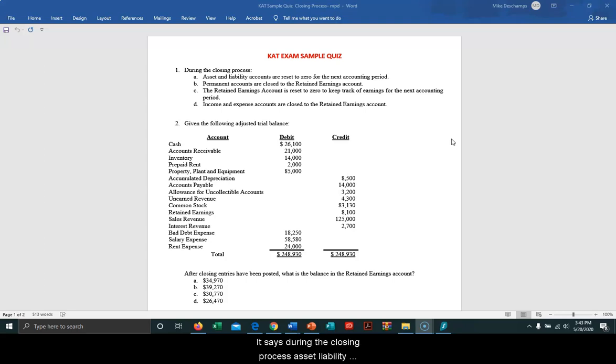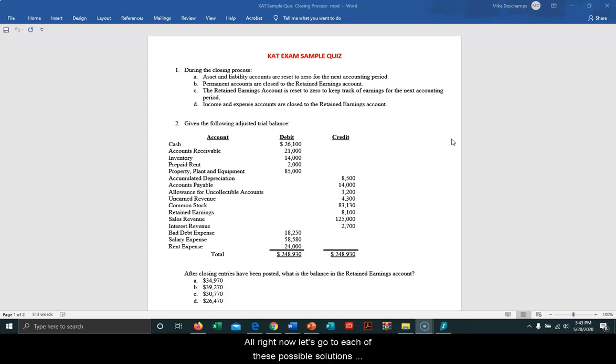It says, during the closing process, A, asset and liability accounts are reset to zero for the next accounting period. B, permanent accounts are closed to the retained earnings account. C, the retained earnings account is reset to zero to keep track of earnings for the next accounting period. And D, income and expense accounts are closed to the retained earnings account. Give you a minute to think about that.